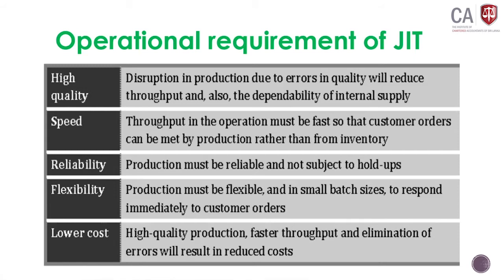Lower cost. Even though it is high quality production, your cost will be minimized. Why? The speed of production is high, you are not holding any inventory, there is no inventory holding cost, your throughput will go up, and since there are zero errors or fewer errors, we won't create any additional cost. Your production cost will be minimized. Those are the 5 operational requirements in a JIT manufacturing environment. 5 operational requirements. Okay.